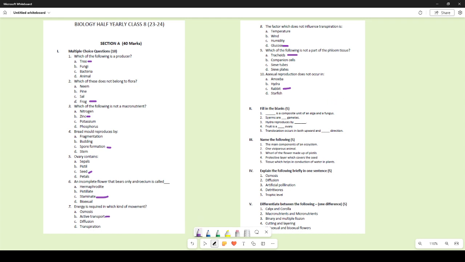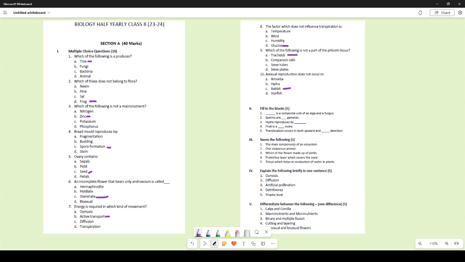So dash is a composite unit of alga and fungus. Lichen. Sperms are male gametes. Hydra reproduces by budding. Fruit is a developed ovary, a ripened ovary, a mature ovary. All of them are correct. Translocation occurs in both upward and downward direction.